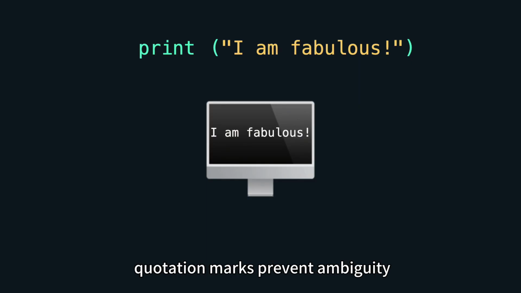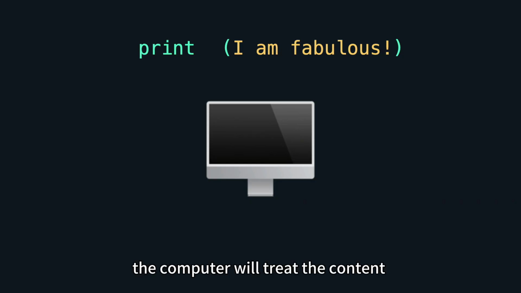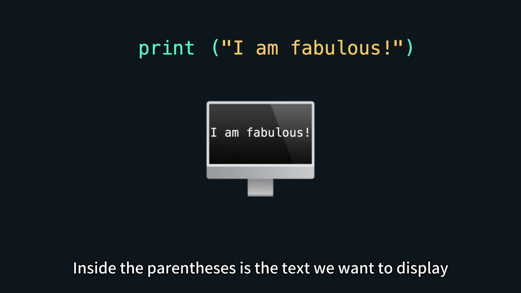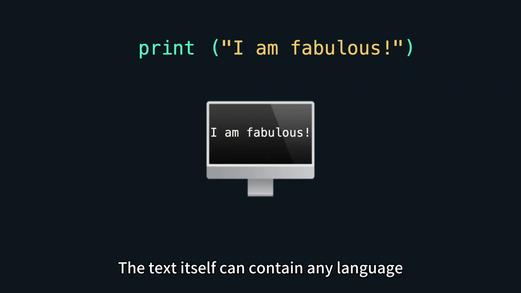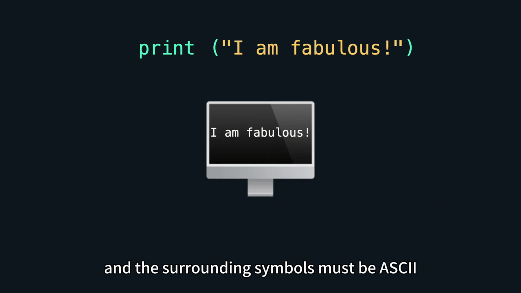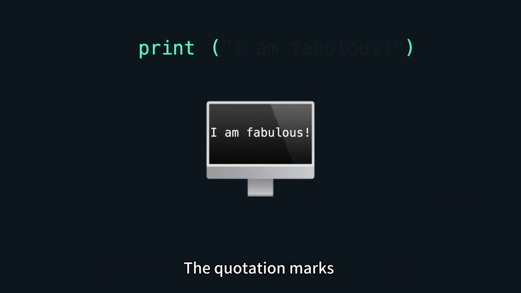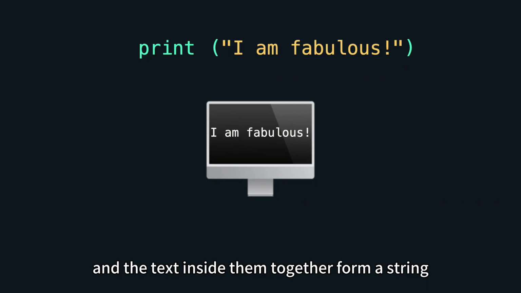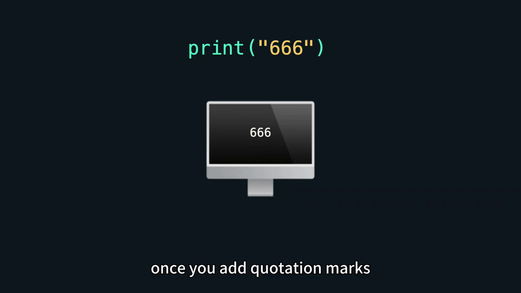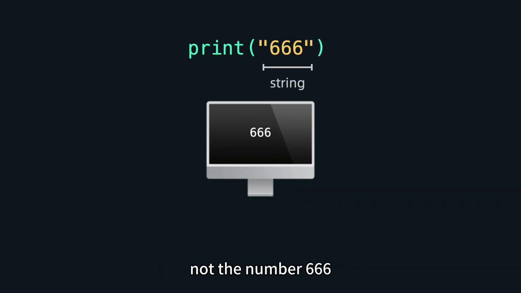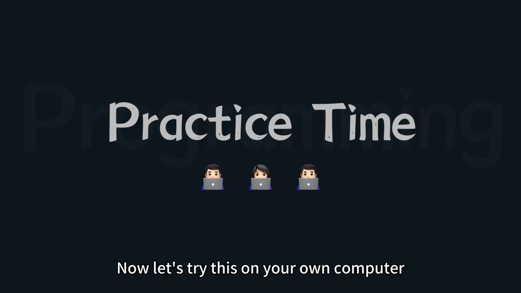Quotation marks prevent ambiguity. Without quotation marks, the computer will treat the content as a variable rather than text. Inside the parentheses is the text we want to display, such as "I am fabulous." The text itself can contain any language, but the quotation marks and the surrounding symbols must be ASCII. The quotation marks and the text inside them together form a string, which is a sequence of characters. Even if the content is all numbers, once you add quotation marks, it becomes the string 666, not the number 666. Now let us try this on your own computer.